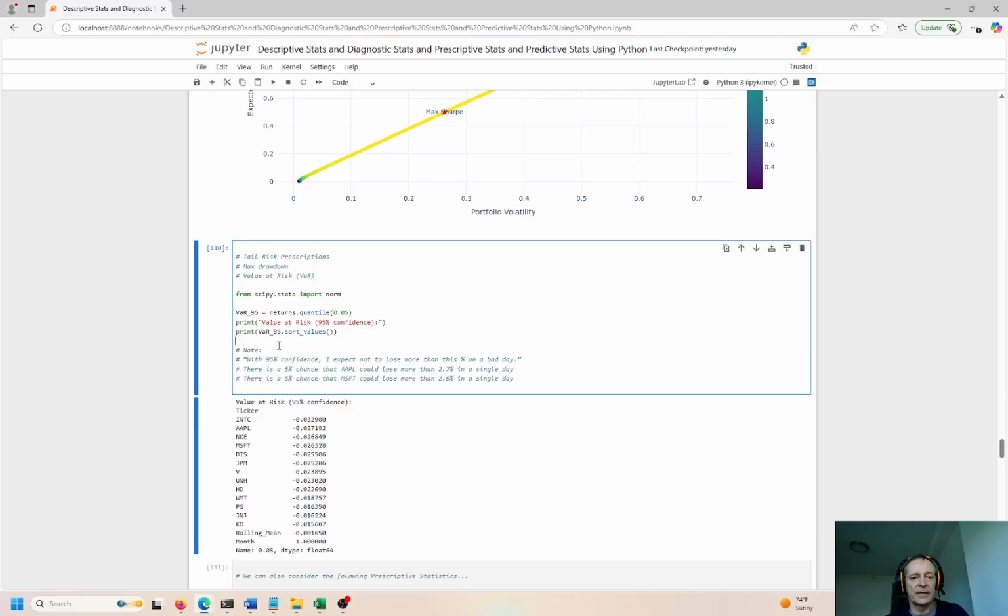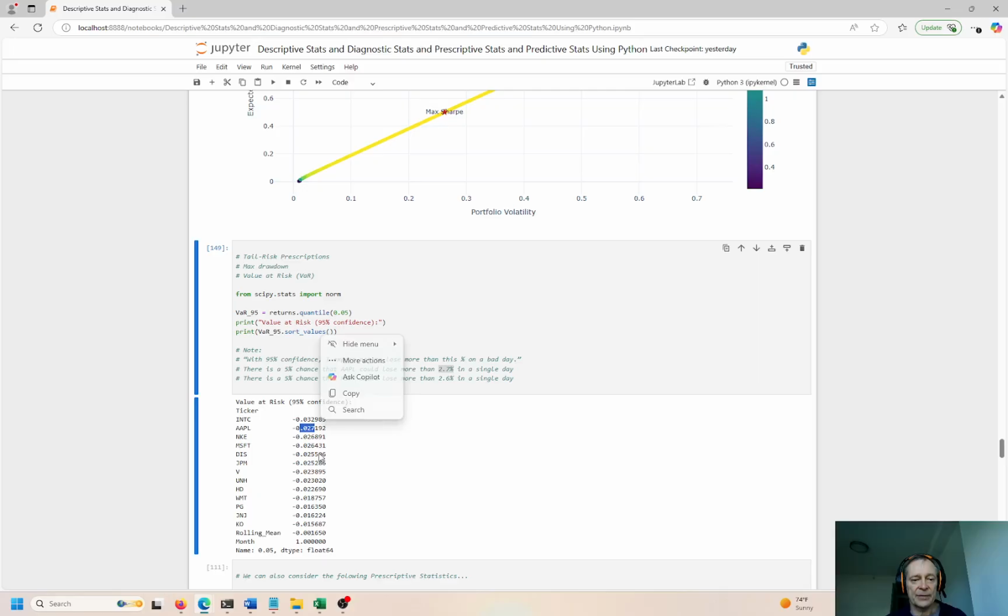So the tail risk prescription, let me refresh the cell here. You have 95% confidence that nothing bad will happen today. Now, again, there are extreme events. I told you about Bear Stearns. I told you about Lehman Brothers. Long-Term Capital Management went belly up, right? So there are extreme events that can happen, but 95% of the time, you're confident that you're not going to have a bad day, and you cannot lose more than 2.7% in a single day for Apple. Where's Apple?